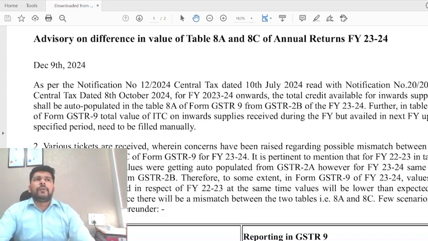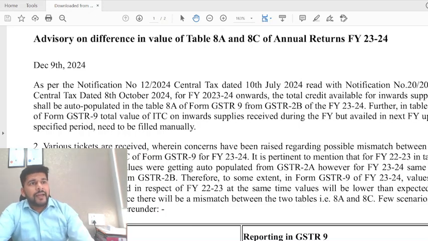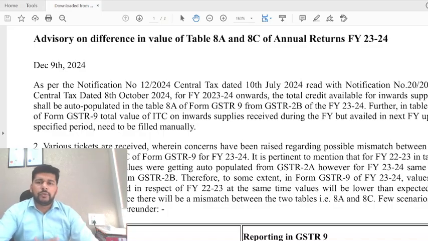Now, I have consistently tried to follow the same pattern of reporting the data in table number 6 as well as table number 8, because both are correspondingly linked to each other, and they will impact each other's reporting data. Let me tell you, long and short, what is going to happen at the end of the day.